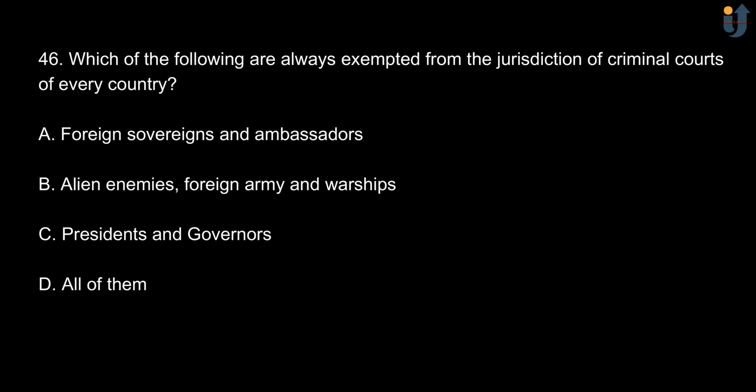Next, which of the following are always exempted from the jurisdiction of criminal courts of every country? Option A, foreign sovereign and ambassadors. Option B, alien enemies, foreign army and warships. Option C, presidents and governors. And option D, all of them. The correct answer is option D, all of them.